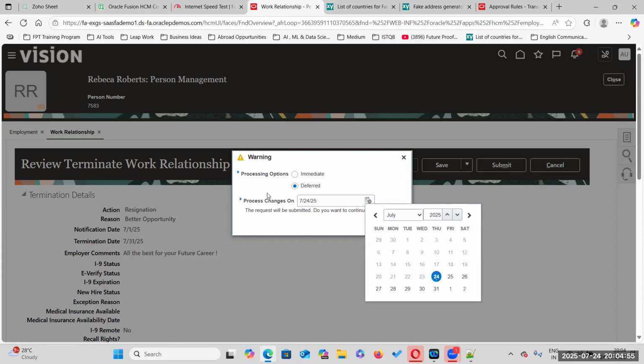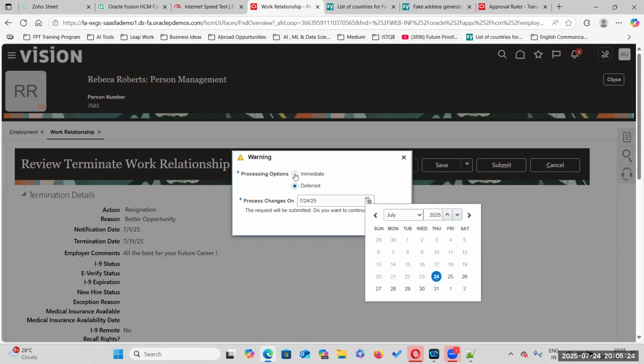Automatically processed, on the particular given date. Only on the 30th it will be processed. Until then, if the employee takes the decision back, we can cancel the transaction. In most cases, employees take back the resignation, right? At that time, we can cancel the transaction.